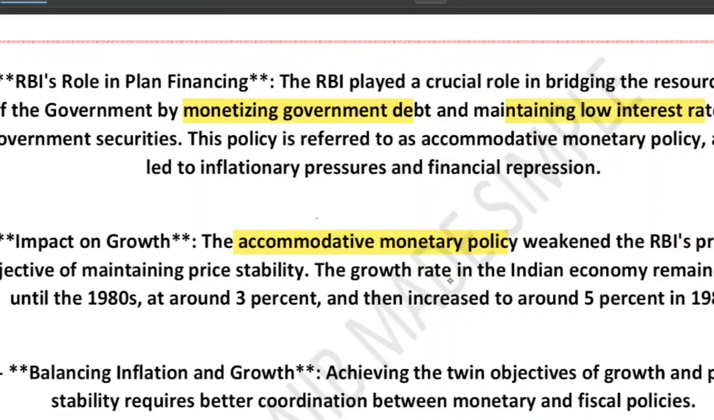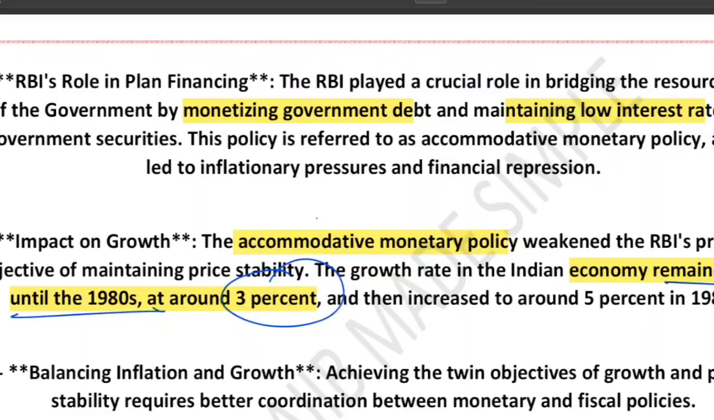As a result, what happened? The economic growth rate remained very low, around 3%. This was the economic growth rate until the 1980s. They have clearly mentioned that the Indian economy remained low until 1980, at around 3%. So too much money in the system did not translate into strong growth.